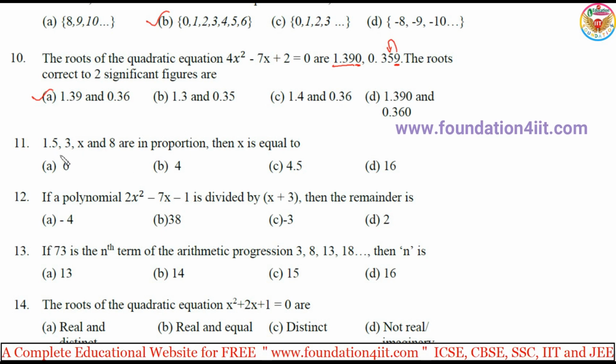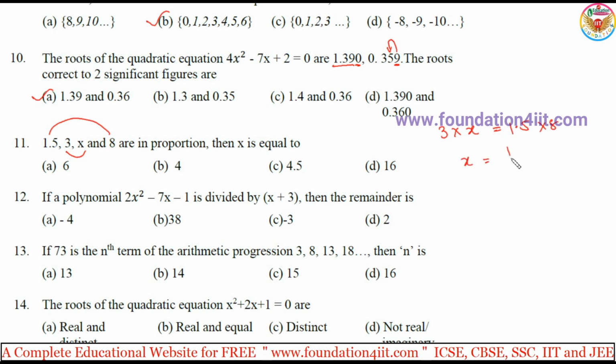Okay, so straight problem. And next one: 1.5, 3, x and 8 are in proportion, then x is equal to. Whenever four numbers are in proportion, product of the means is equal to product of the extremes, right? So 3 into x is equal to 1.5 into 8. The value asked is 1.5 into 8 divided by 3. Simplify: 0.5 into 8 is 4. Anyway, you can do the calculation the same way. So the answer is 4, that is B.